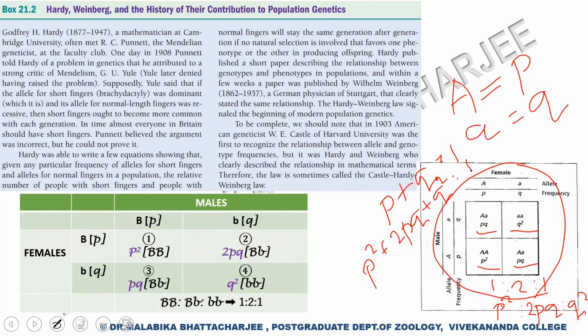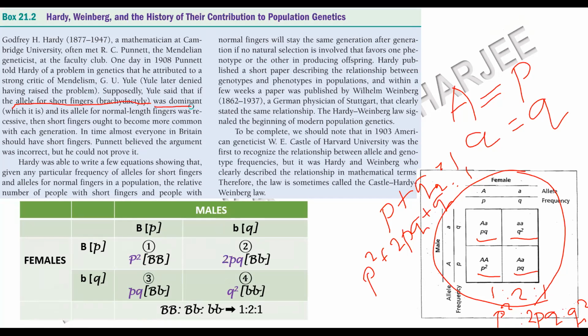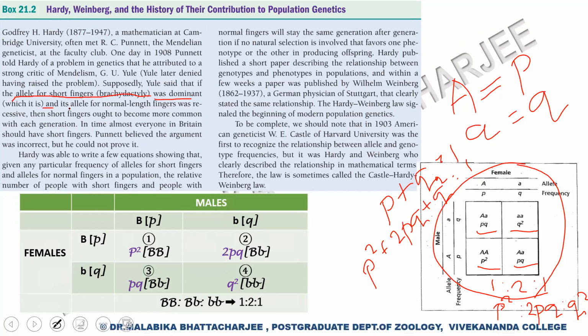He said that the allele for short fingers, brachydactyly, was dominant to its allele for normal length fingers. So let us assume B is the allele for short fingers, which is dominant to the allele small b for long fingers. Let us assume what Yule tried to say to Punnett.